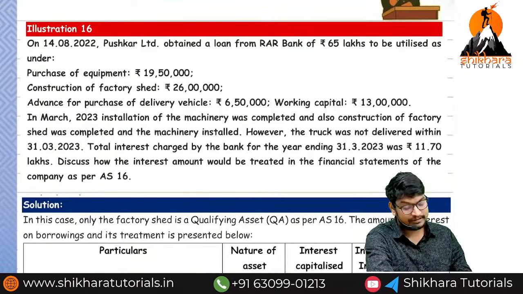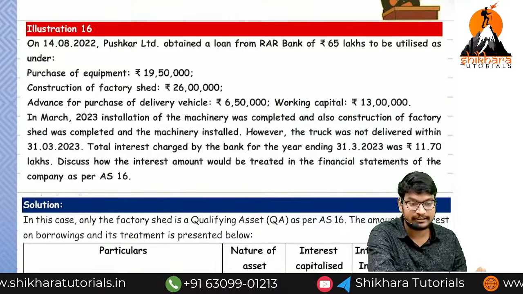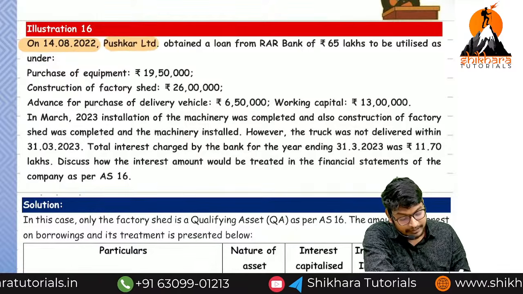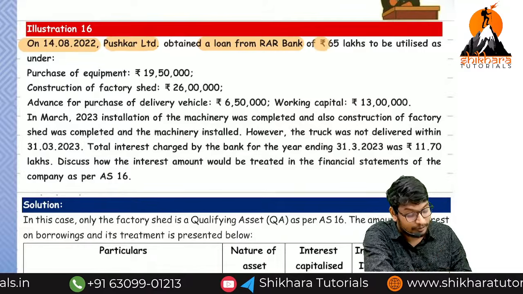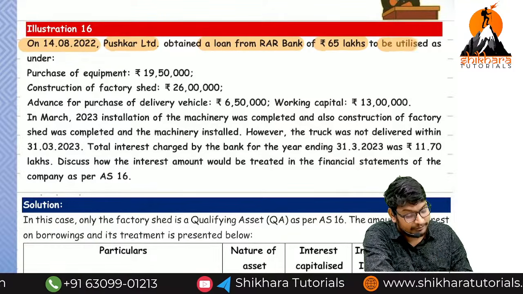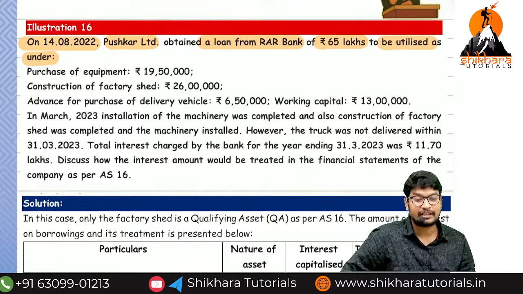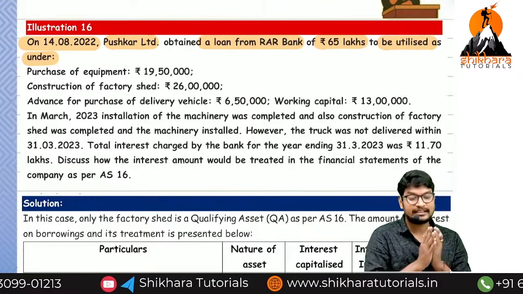Next one. This is the most important question. We may get this type of question in the examination. On 14/4/2022, Pushkar Limited obtained a loan from RER Bank for 65 lakhs. It will be utilized as under. So the total 65 lakh is general borrowing.